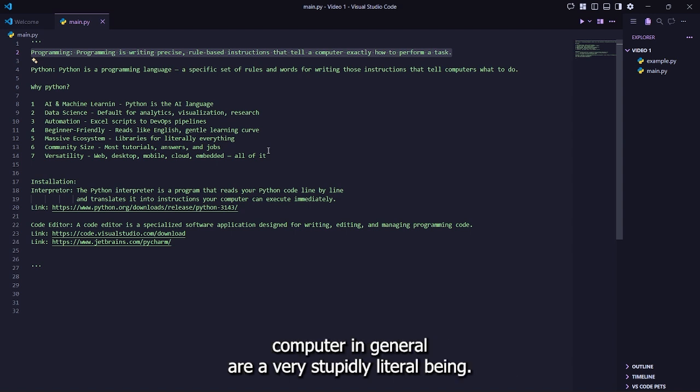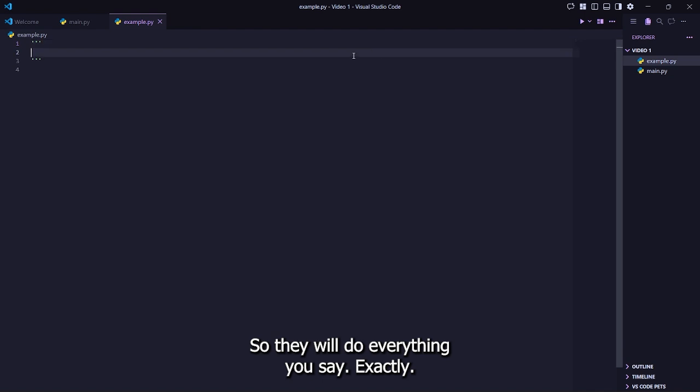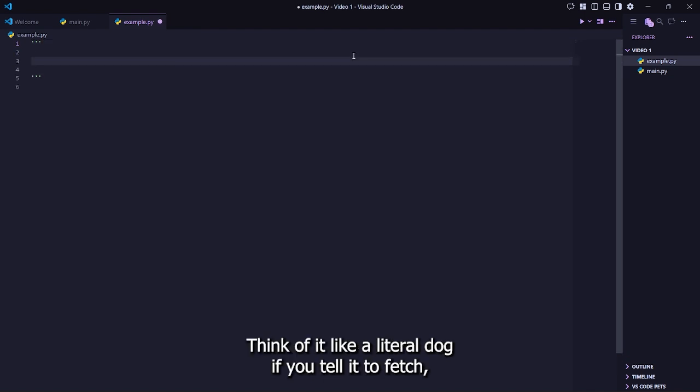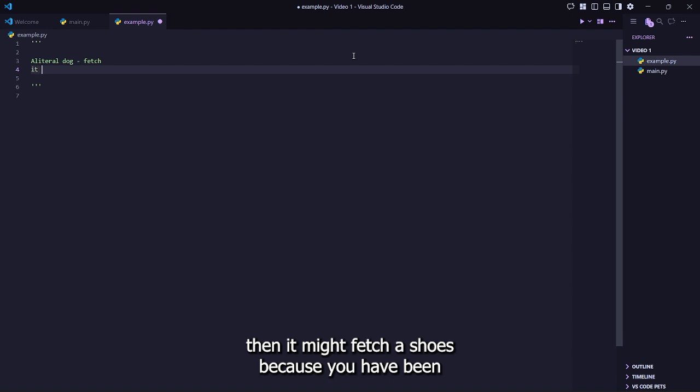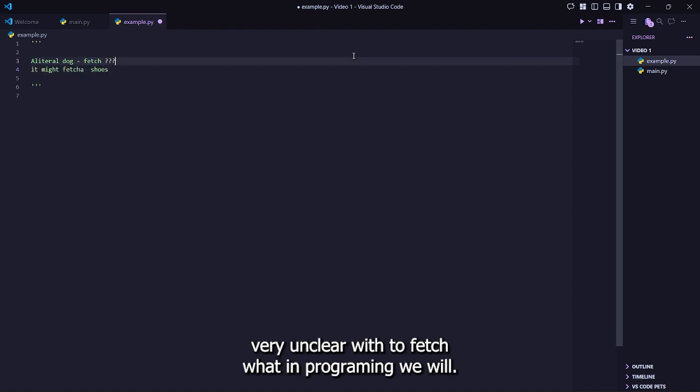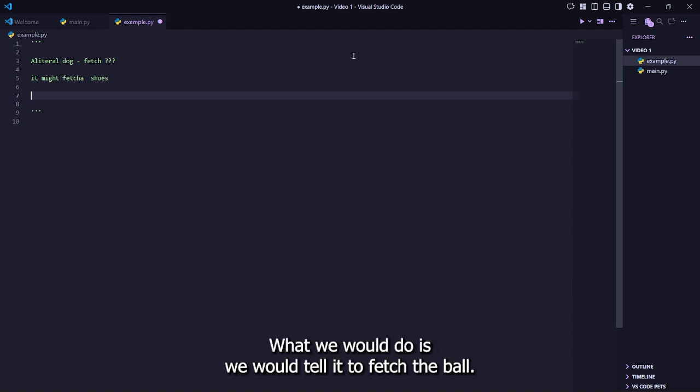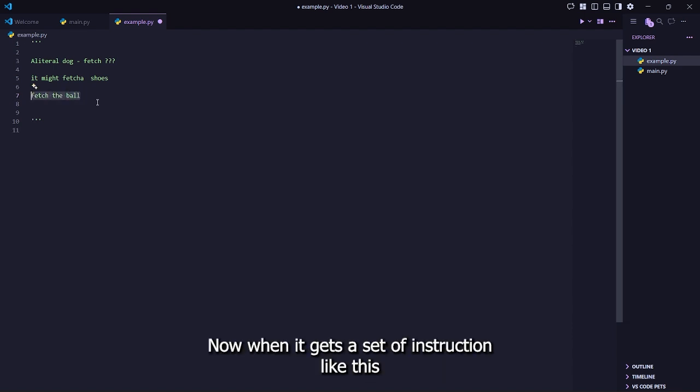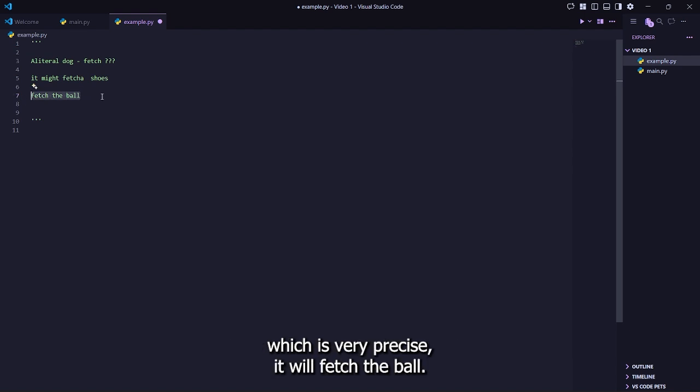Computers in general are very stupid, literal beings. So they will do everything you say exactly. Think of it like a literal dog. If you tell it to fetch, then it might fetch a shoe because you have been very unclear about what to fetch. In programming, what we would do is we would tell it to fetch the ball. Now, when it gets a set of instructions like this, which is very precise, it will fetch the ball.